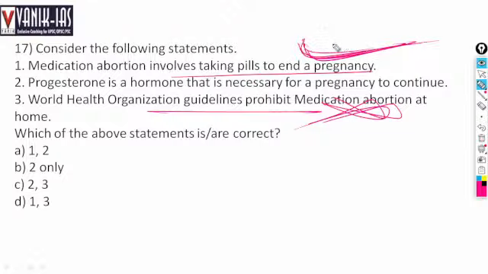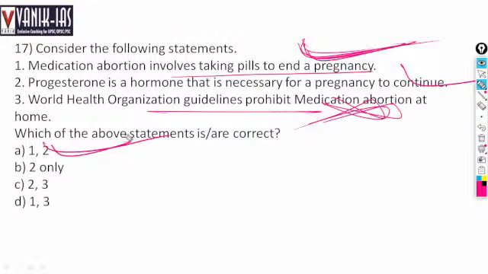In case the child has developed a lot, an operation will be advised by the doctor. Progesterone is a hormone that is necessary for a pregnancy to continue. Yes, that is also right. So options 1 and 2. When medicines are taken by a particular woman, that stops the production of progesterone.